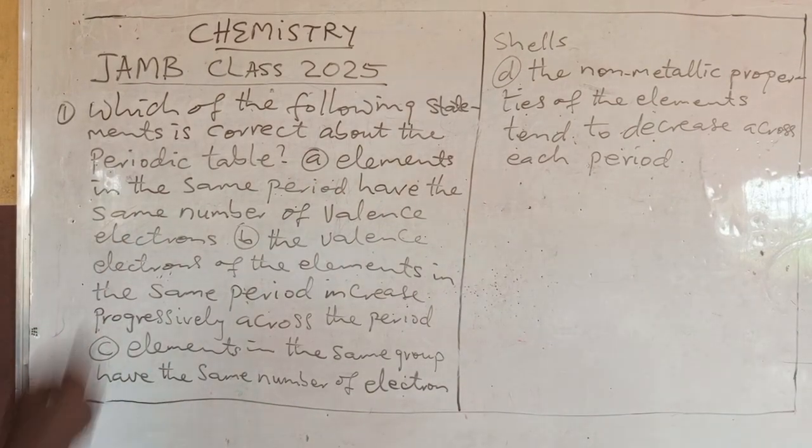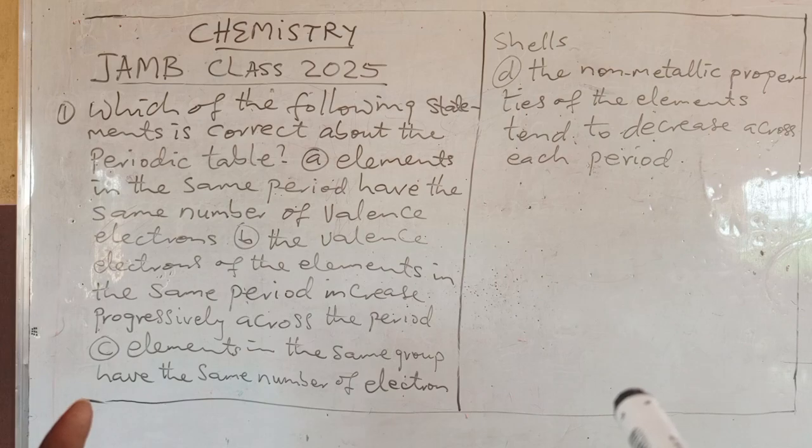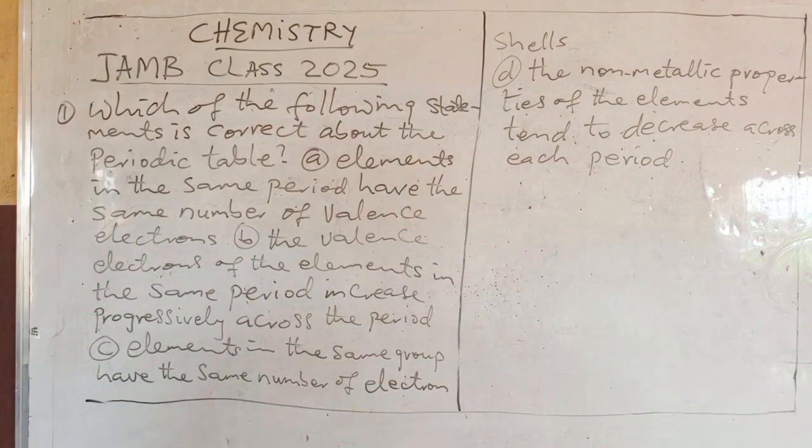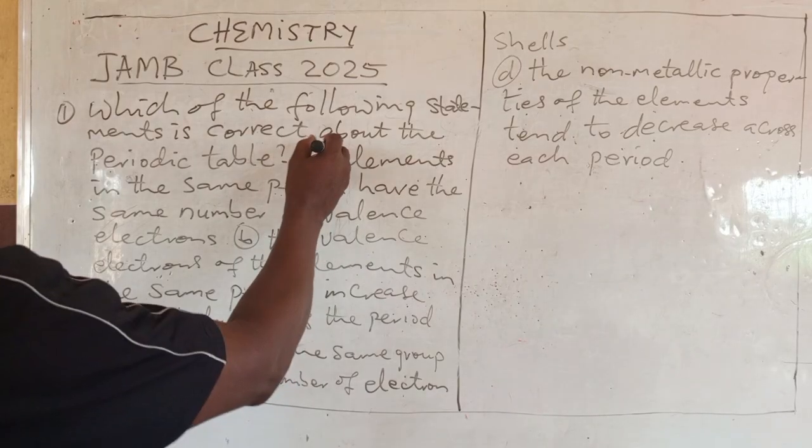Question 1. Which of the following statements is correct about the periodic table? A. Elements in the same period have the same number of valence electrons. No. Elements in the same period have different numbers of valence electrons. It increases. So A is not correct.